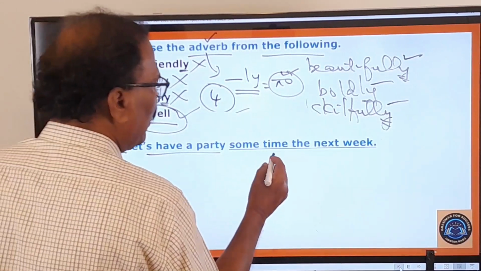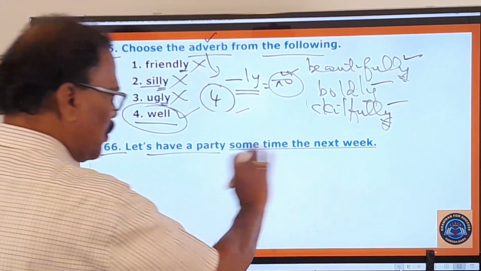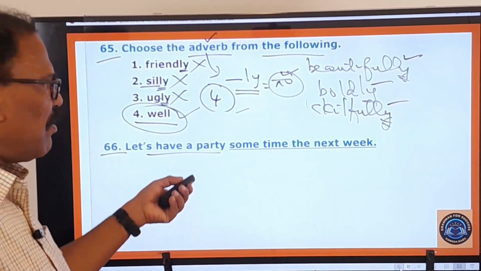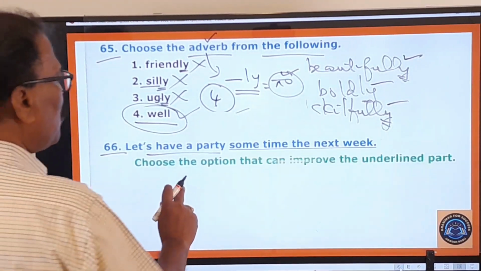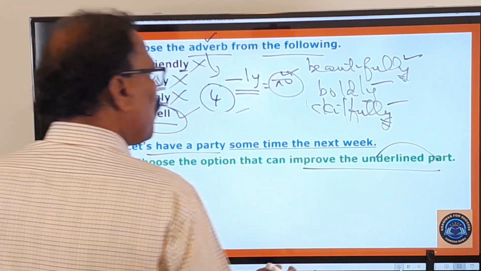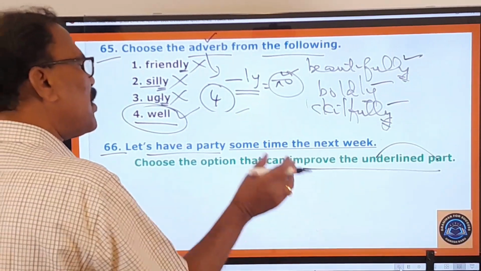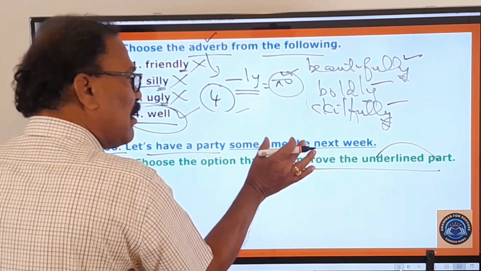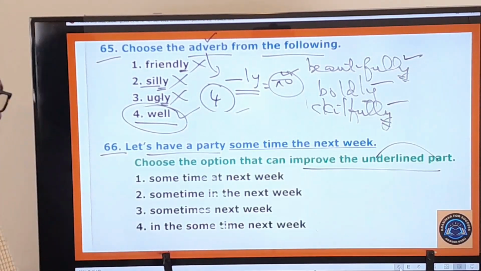Let us have a party sometime the next week. So this is the statement given here, and what is the examiner asking you to do? Choose the option that can improve the underlined part. So what can we use instead of this underlined part? Let us look at the options given here.